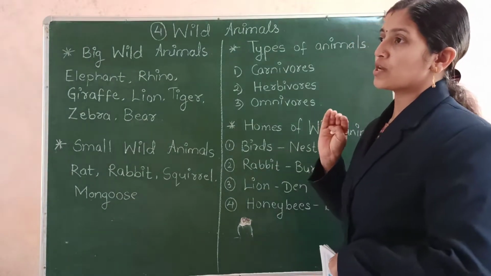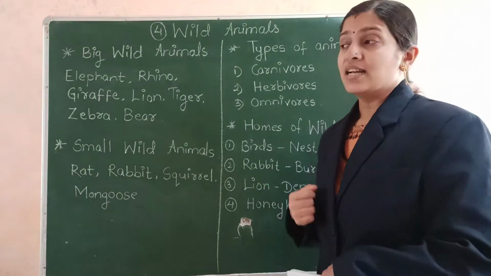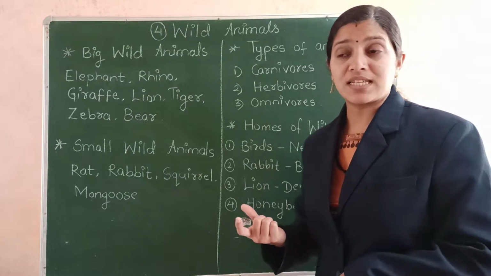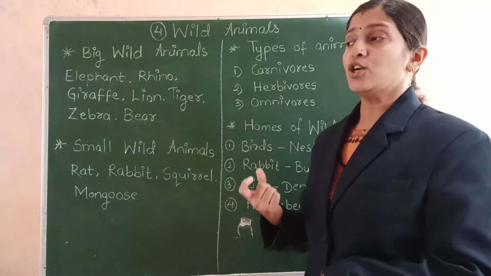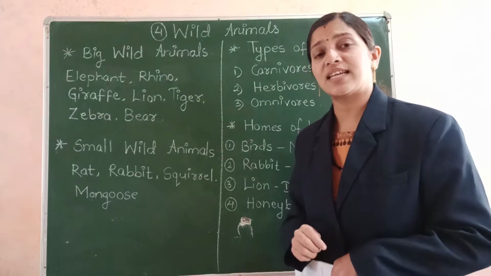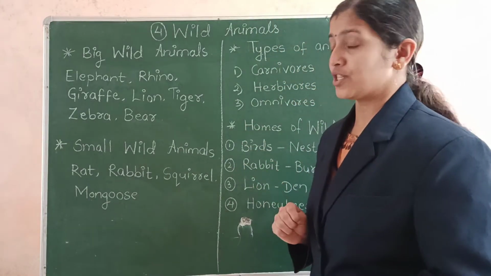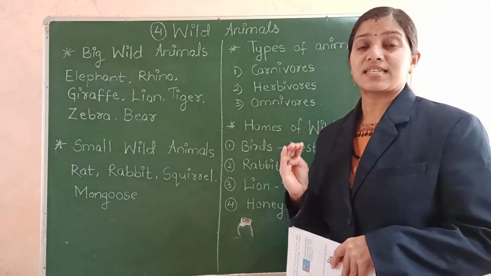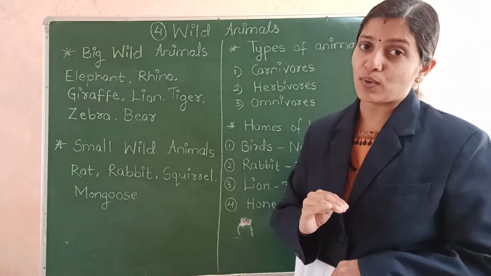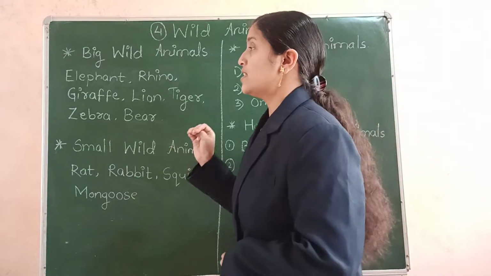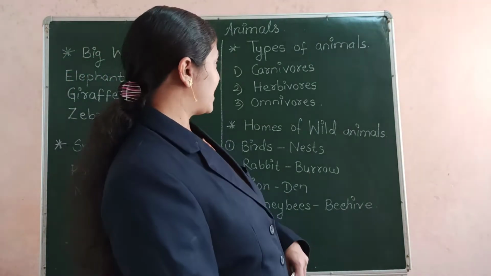And there are also some small animals. The animals which are smaller in size, like rats, then rabbits, we have squirrels, then mongoose. There are various types of snakes, isn't it? So these animals are smaller in size and so they are called small wild animals. Okay, so according to their size they are divided into two groups, big wild animals and small wild animals. So we have seen here some examples of big wild animals as well as small wild animals.